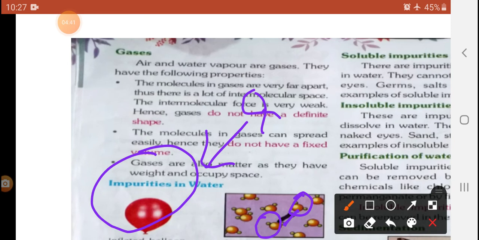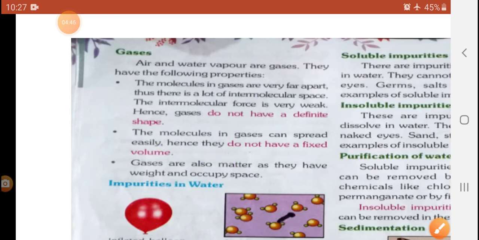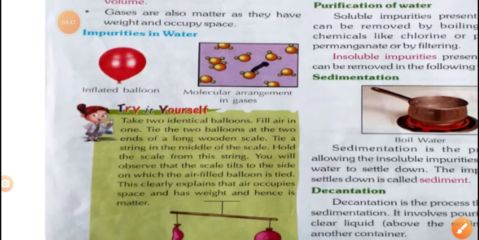Is that clear? Have you seen the gas filled inside? That is the example, very easily. Have you seen? Next, I will show downside.